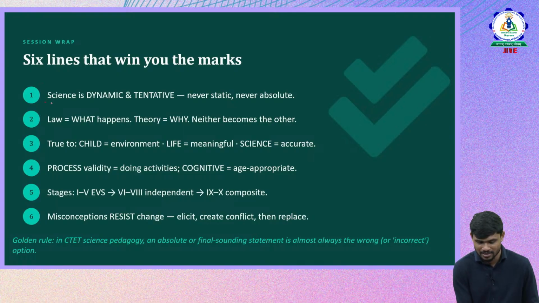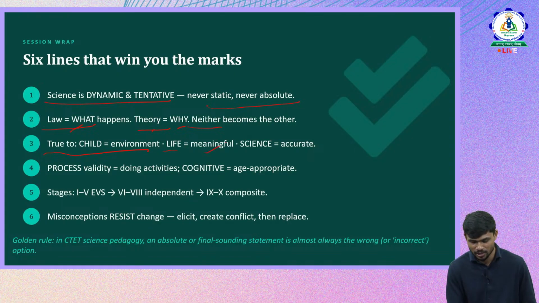Very important. Science is dynamic and tentative, never static and never absolute. Law is what happened. Law talks about what the phenomenon is, and theory talks about why and how something is. Law is what, theory is why. Remember these tricks. True to the child means related to environment. True to life means it is meaningful, and true to science means it is accurate.